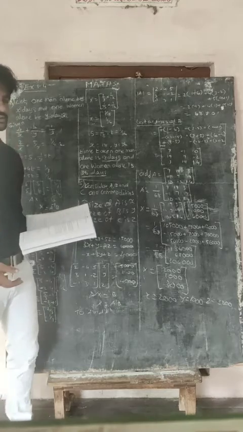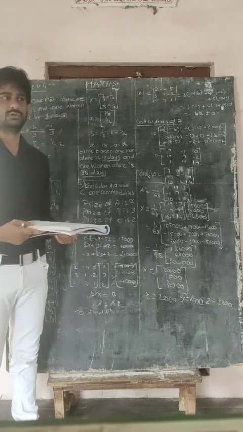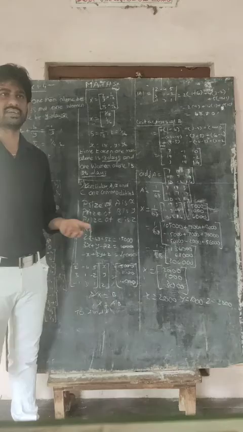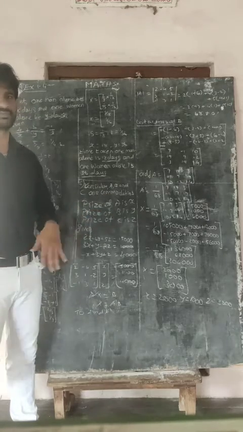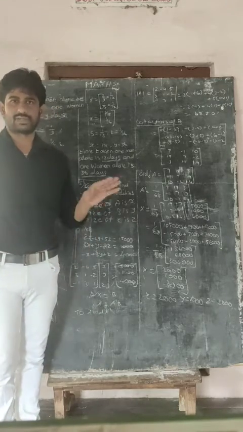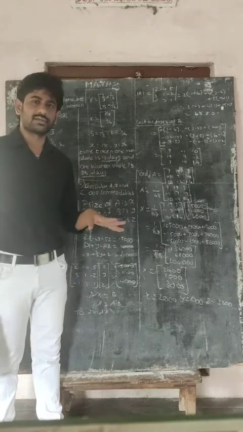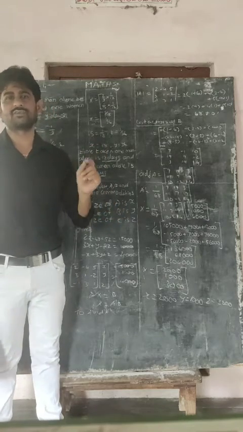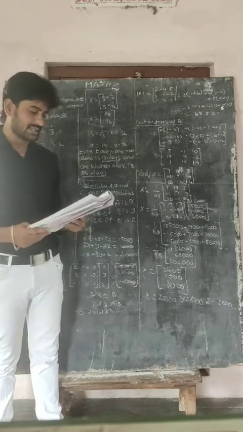The question number 5 also they have given a statement. So whenever they have given a statement question, we need to make an equation. That's the first step we need to follow. They have given a statement. We need to read the question and understand the question carefully. After that, we make an equation.